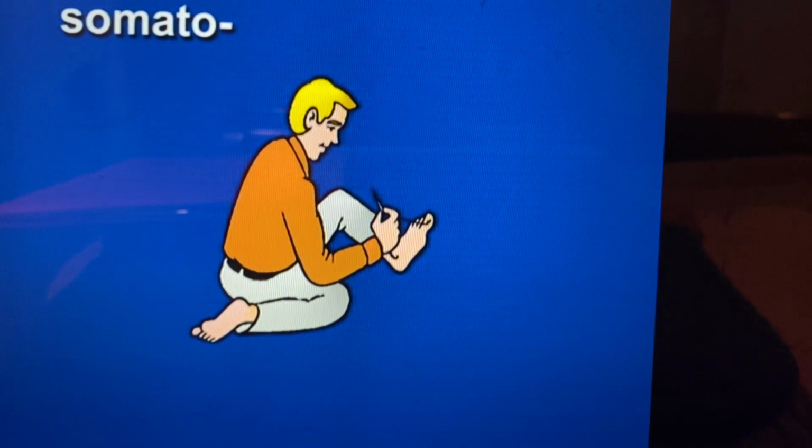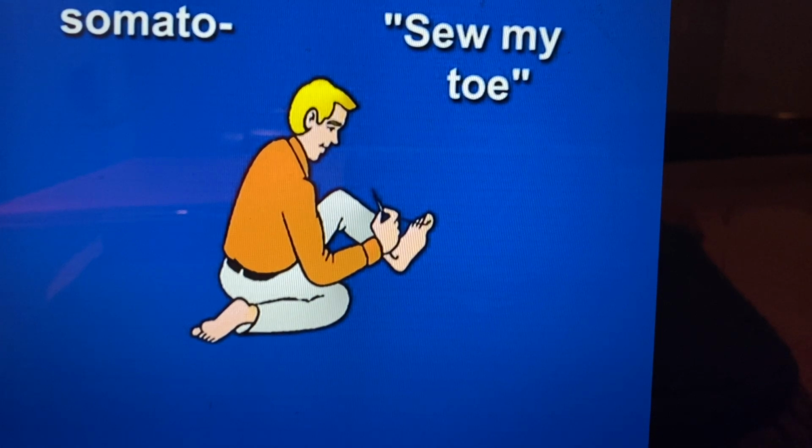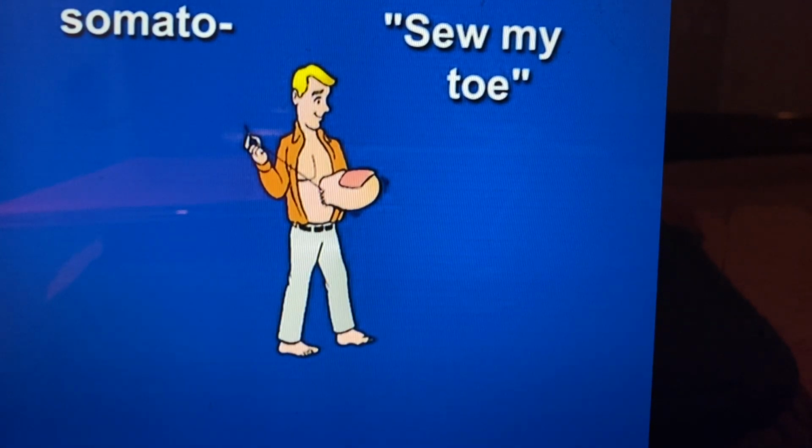Next, Somato. Somato sounds a little like sew my toe. We'll use this image for sew my toe. Somato, sew my toe. Somato means body. As you look at this image of sew my toe, see him saying, I sew my toe onto my body.